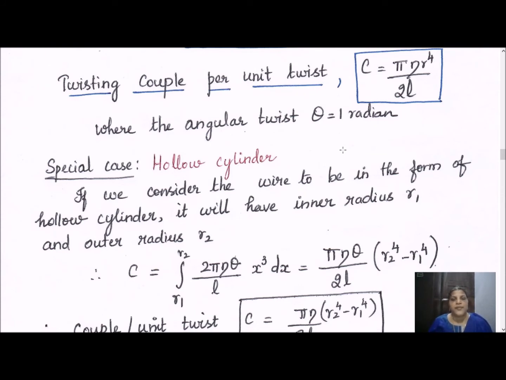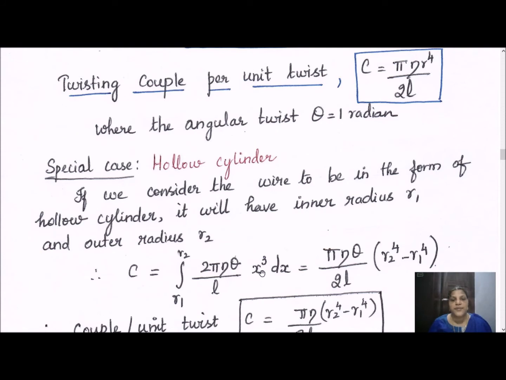Suppose we have considered the inner radius as R1 and the outer radius as R2. There we had used the limits from 0 to a, but if this is the range for our calculation, what will be our case? These values are constant. Already r power 4 by 4 is the integral value.